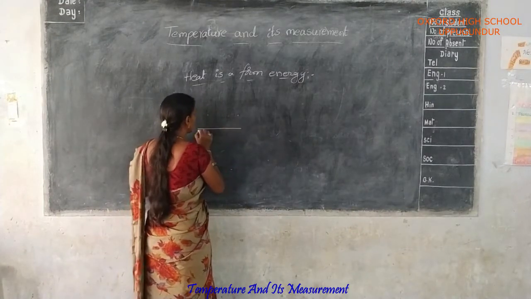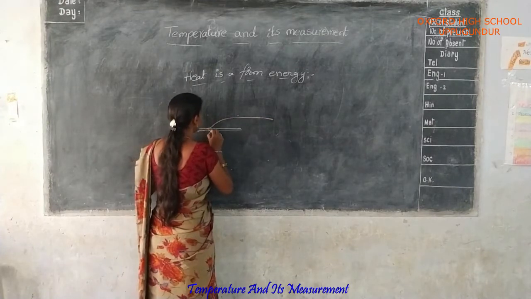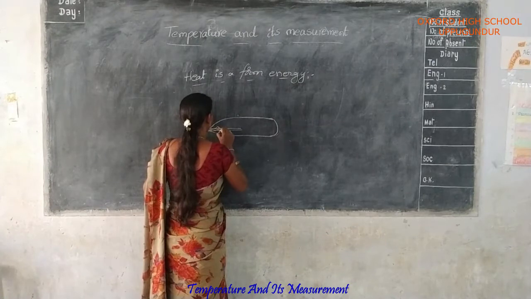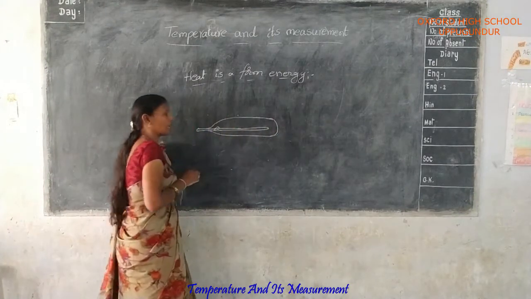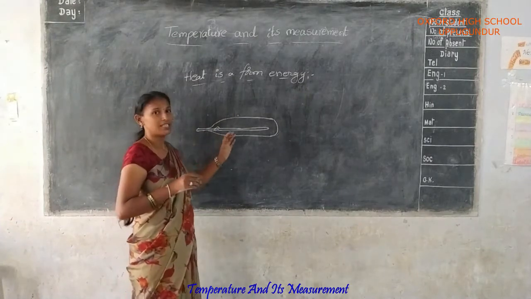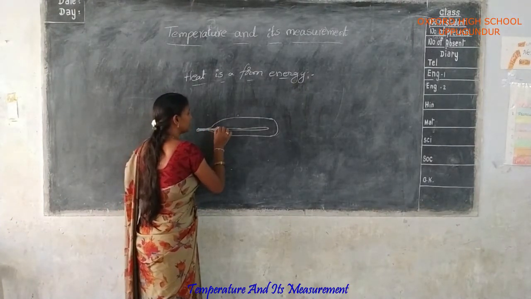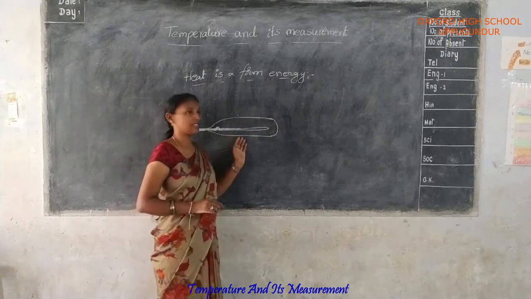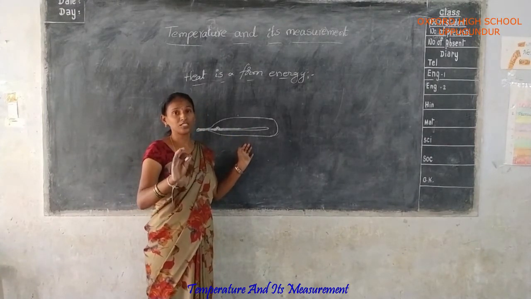That level gradually increases, as the heat makes the mercury level rise. Normal body temperature is about 37 degrees.